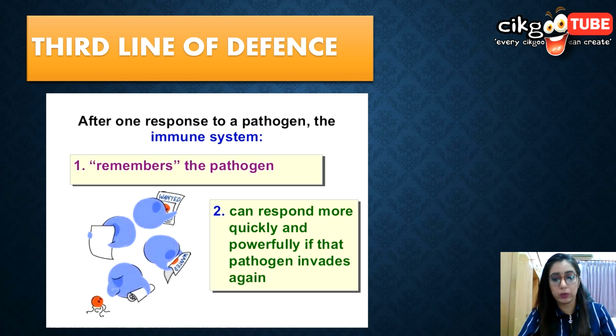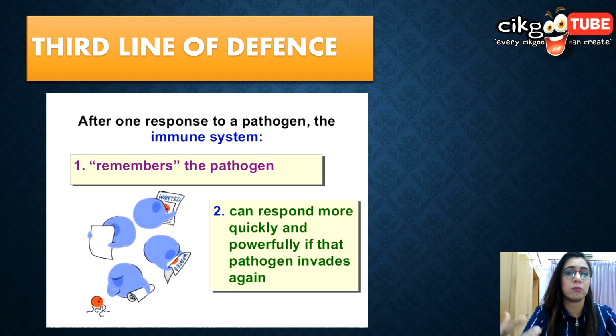Okay, now let's go into the third line of defense. The third line of defense, the major and the best line of defense that we have in our body, triggers the immune response. The immune response refers to the body's reaction to produce specific antibodies to fight the pathogens or the antigens that have been identified. The presence of these antigens will stimulate the body's immune system to produce antibodies to fight the antigens. The antibodies produced function to destroy and weaken the pathogen as well as neutralize the toxin.